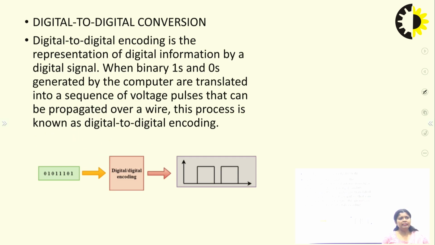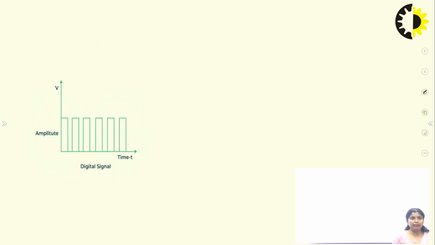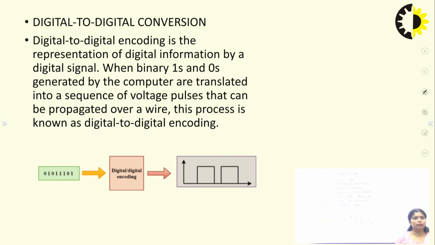In the digital signal, we talk about digital to digital conversion. Whenever we go for digital to digital conversion, it means the digital binary stream is converted into a signal. When we talk about the digital signal, there are always square waves. In the analog signal there are sine waves and cosine waves, but in the digital signal there are only square waves.